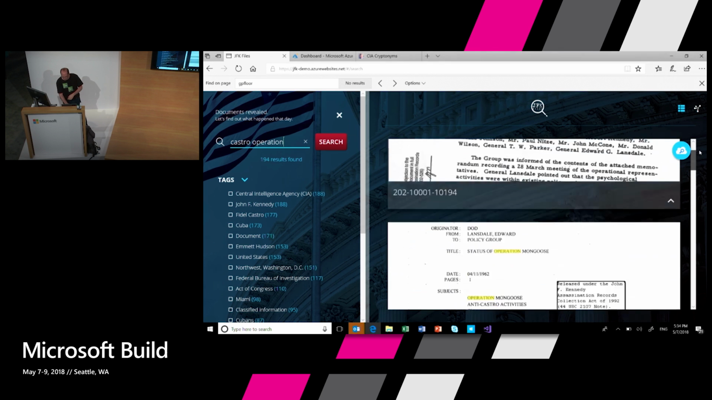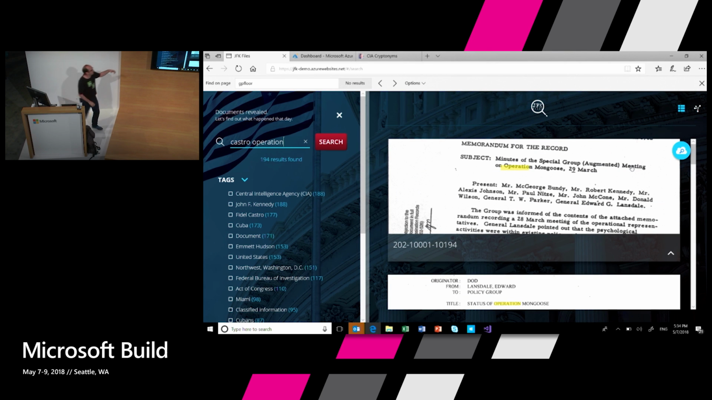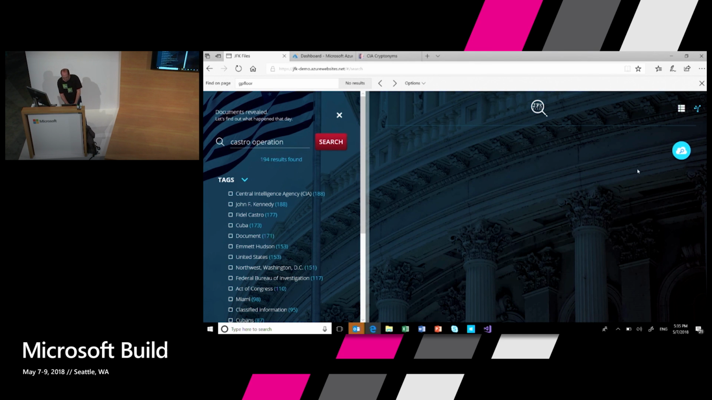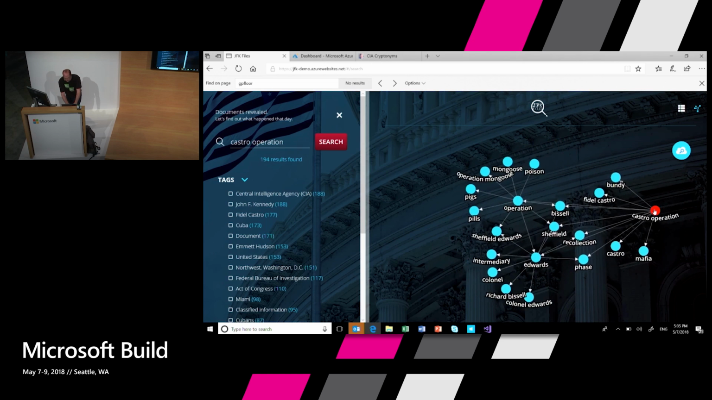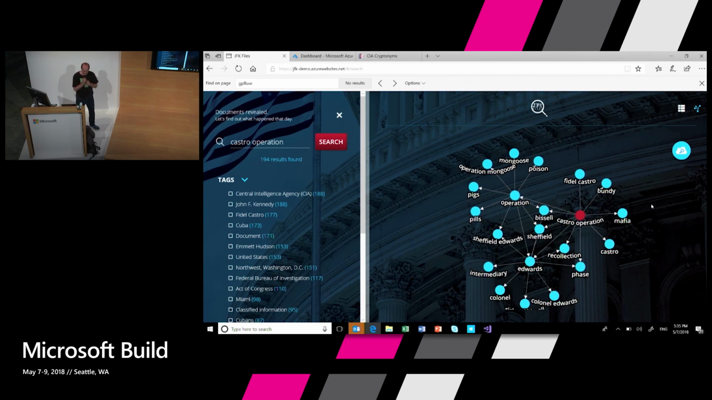And I find a bunch of documents that relate to something called Operation Mongoose. Now again, I can read these documents and figure out what it's on, but let's see if our AI can actually understand what's in these documents without me even trying. So I'm going to open this knowledge graph that's automatically created based on these documents. And look what pops up here.